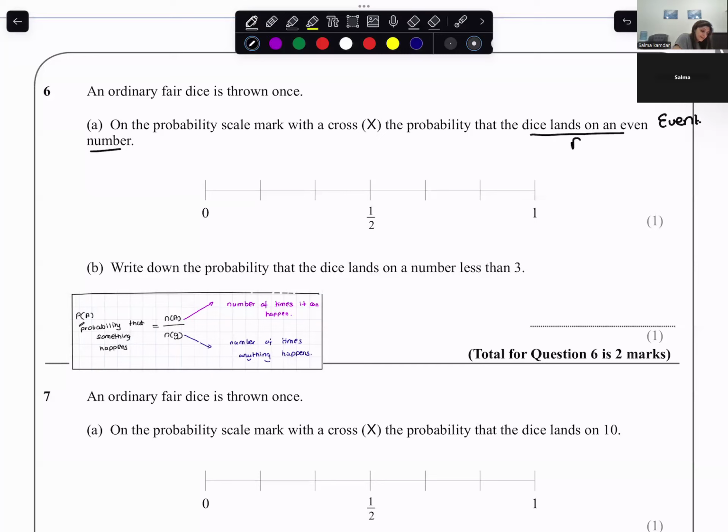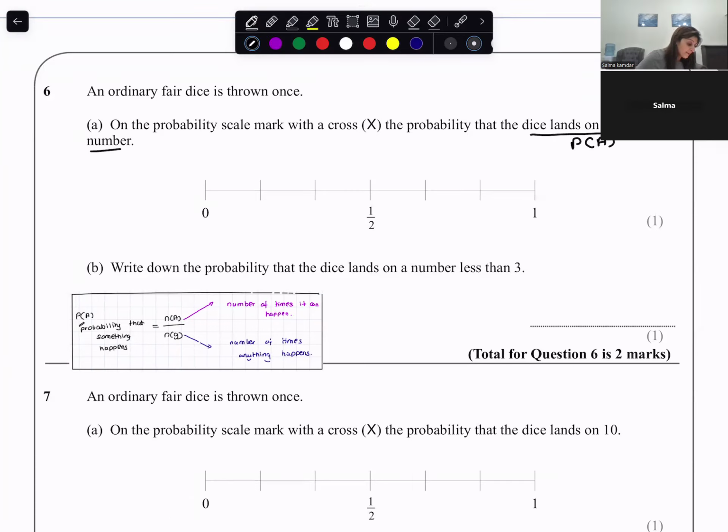So probability of A. What is my probability of A? It is the chance that the dice lands on an even number. So on a dice, how many sides do we have? We have 6 sides on a dice.